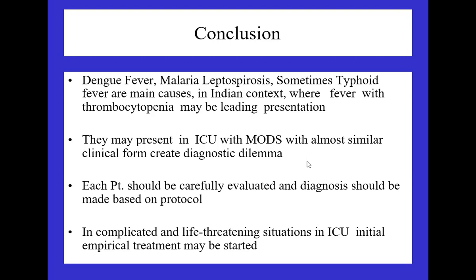So to conclude, dengue fever, malaria, leptospira, sometimes typhoid fever are the main causes in the Indian context, where fever with thrombocytopenia may be a leading presentation and they can mimic and overlap. They may present in an ICU, definitely with MODS or maybe a mono-organ involvement, and they create a diagnostic dilemma. So based on your suspicion, based on your history, send a bounty of tests for all these conditions and start your treatment empirically to cover them. In complicated and life-threatening situations in ICU, initial empirical treatment should be started. So doxy has to be the mainstay among that, and this is the message, this is our experience.